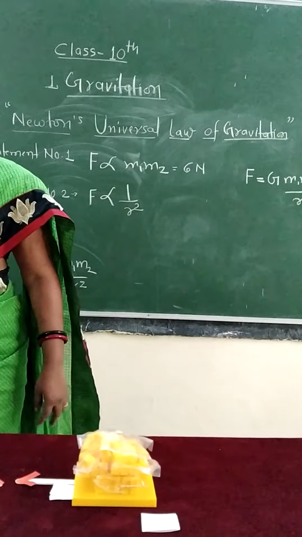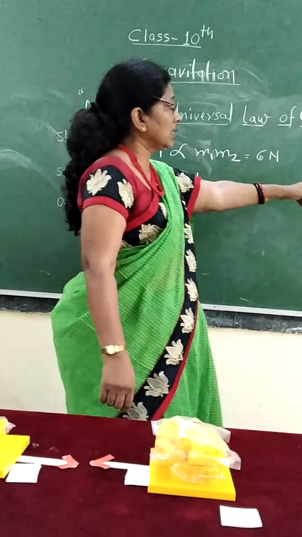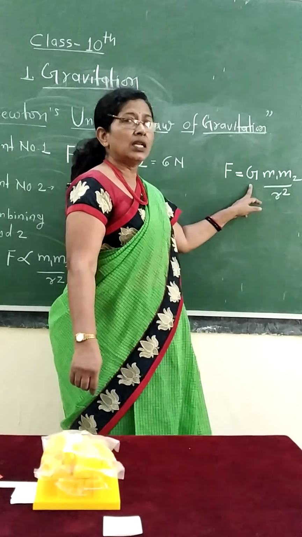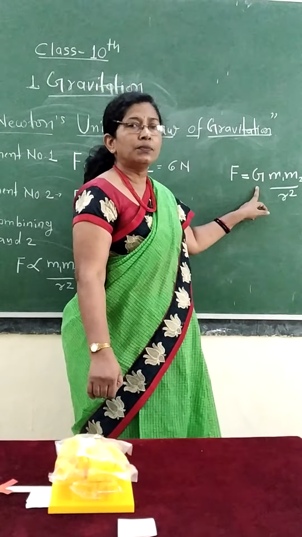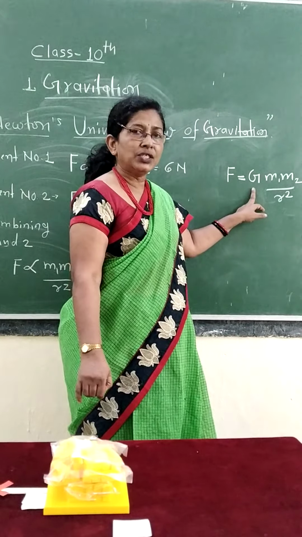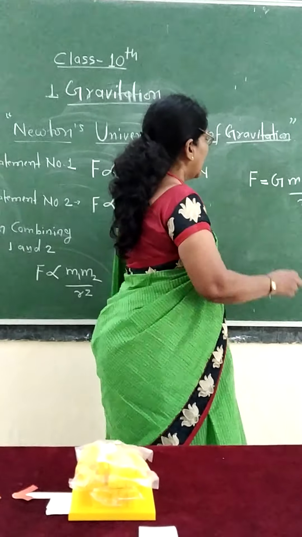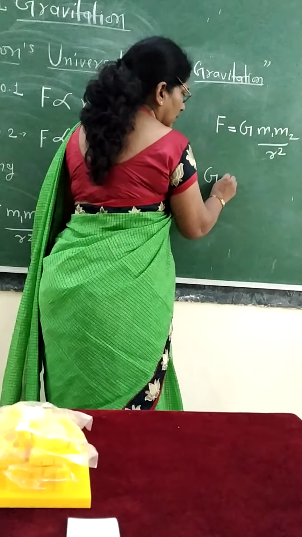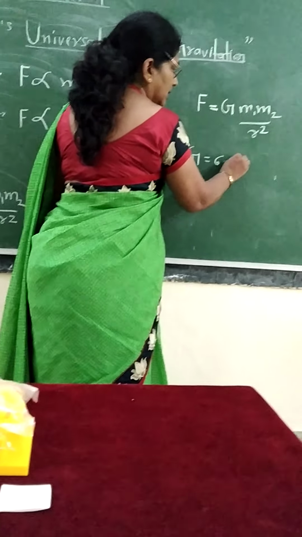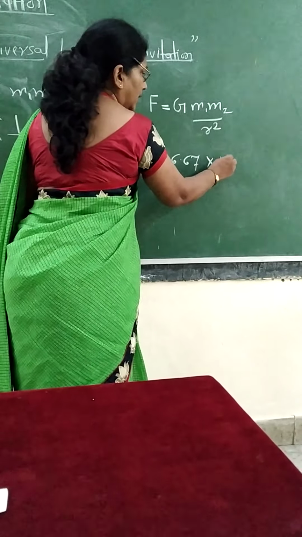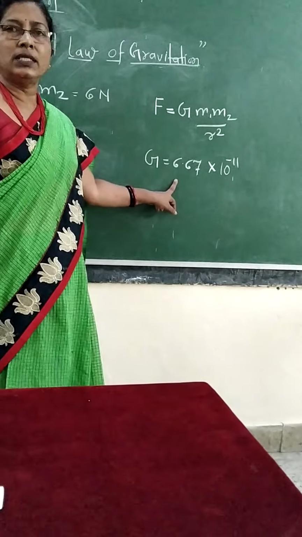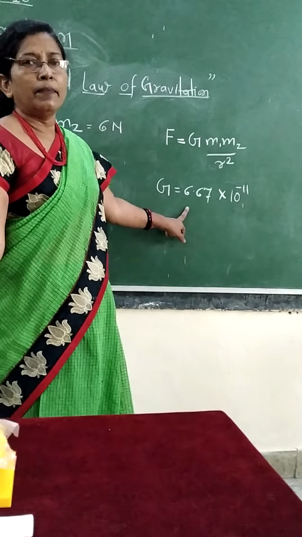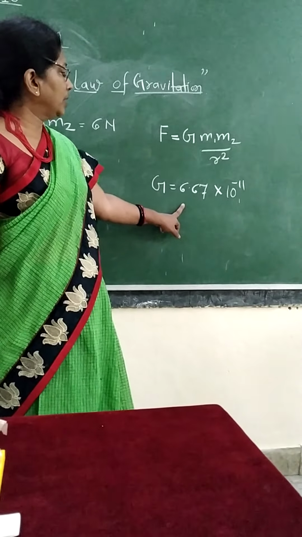What is special about this universal constant? This universal constant has a value, and this value was found by the scientist Henry Cavendish, and this value is 6.67 into 10 raised to the power minus 11. This is a very small, very negligible value which was measured by the scientist Henry Cavendish.